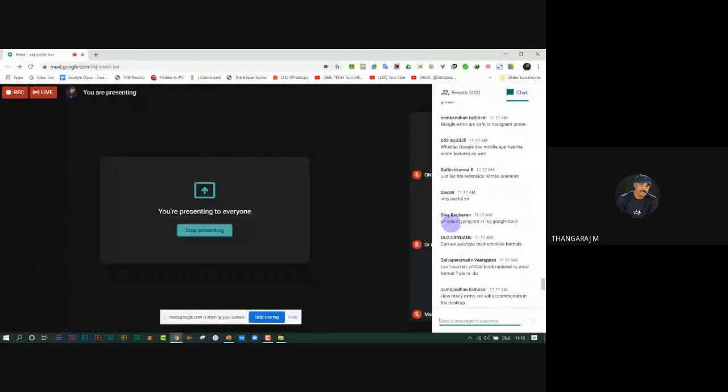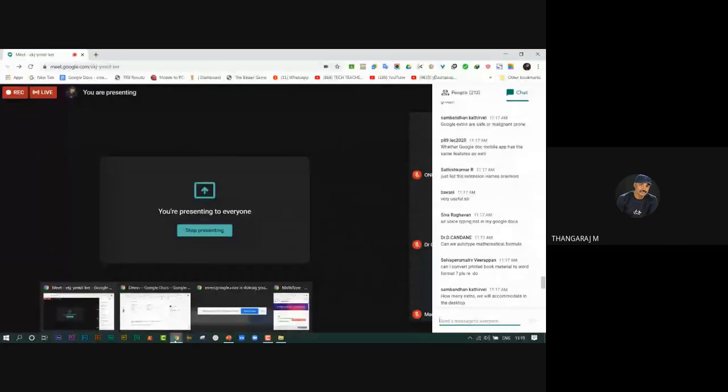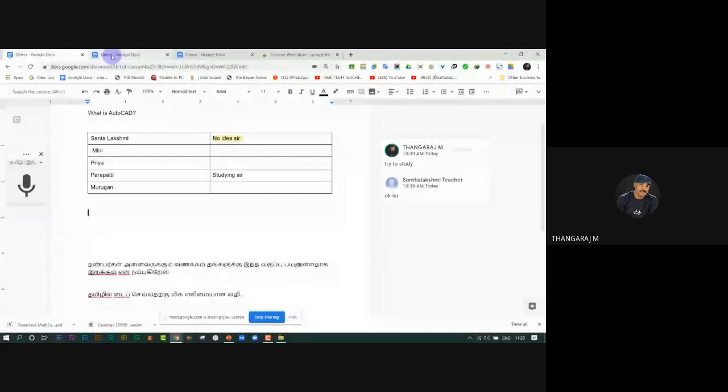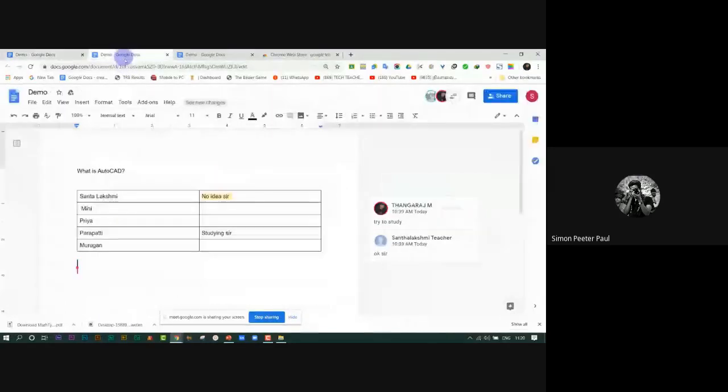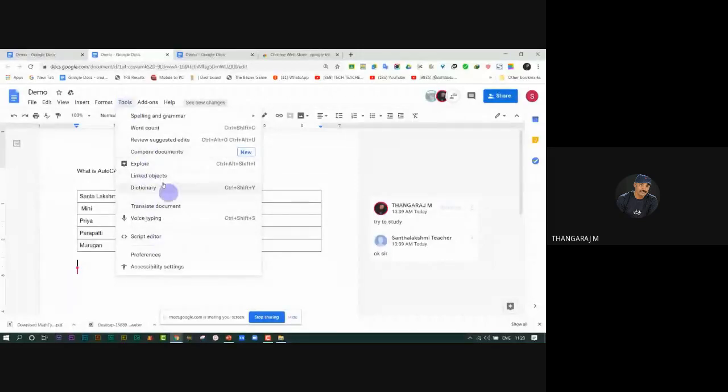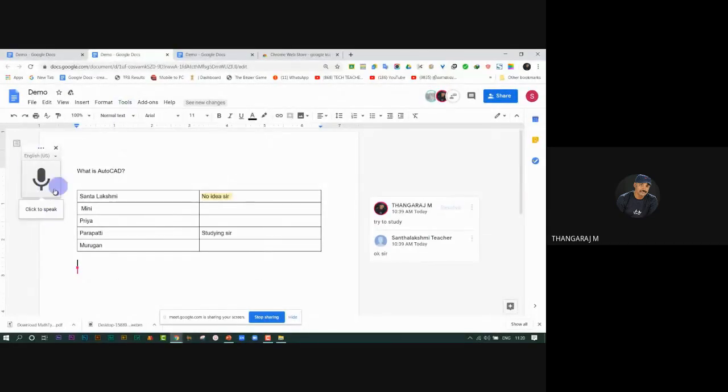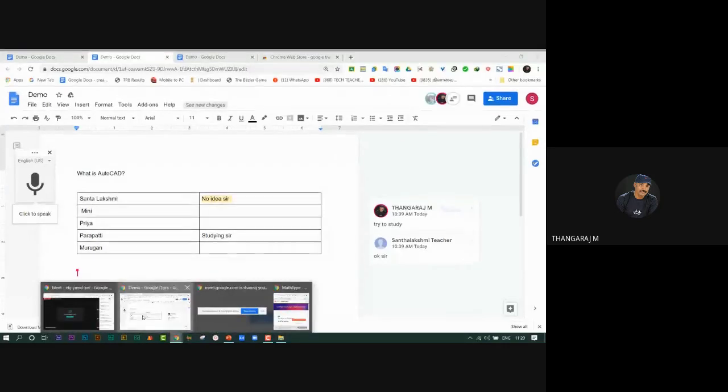Sir, voice typing is not in my Google Docs. Sir, listen, please. There is an option: press Control Shift S, and automatically voice typing will come. Going to Tools, voice typing, the shortcut is here. Click it. You may see this icon, then click on it, then you speak and it types. Okay, it's available for all Google Docs.